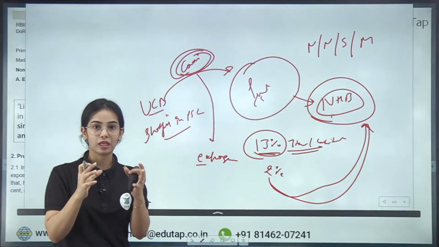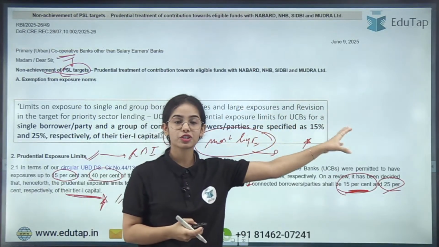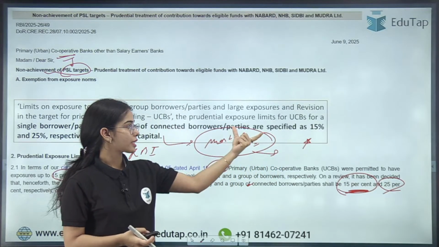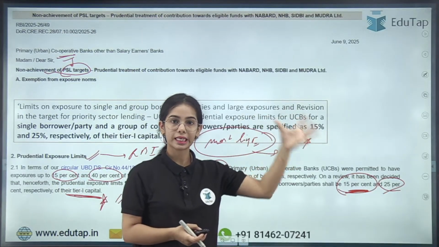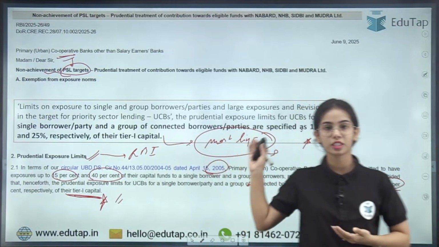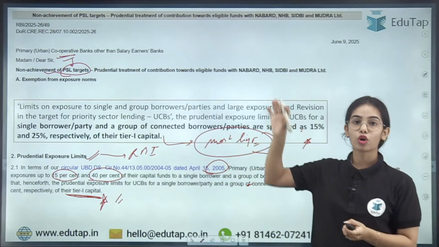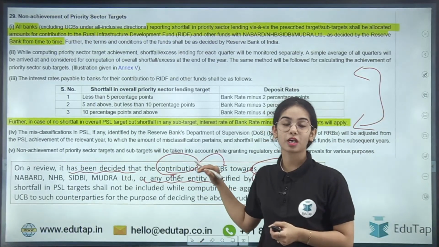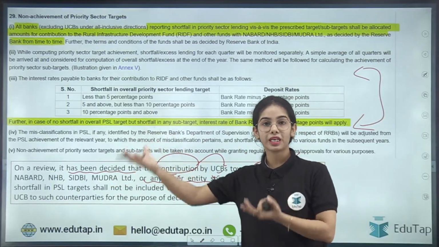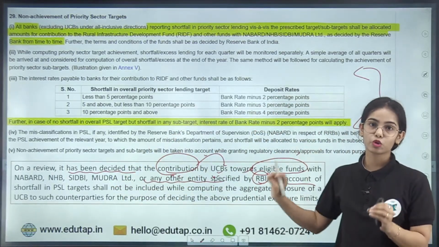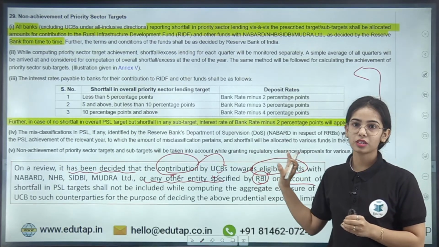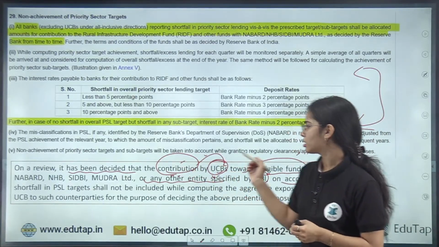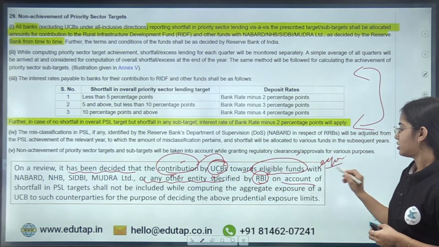So this was limiting the money that was going to the major institutions like NABARD, NHB and such, because there was the limitation that 15% is the limit on a single entity for the urban cooperative bank. This much exposure is the limit, and the contribution of the UCBs, urban cooperative bank in these NHB, NABARD, this was considered the exposure of the UCB.